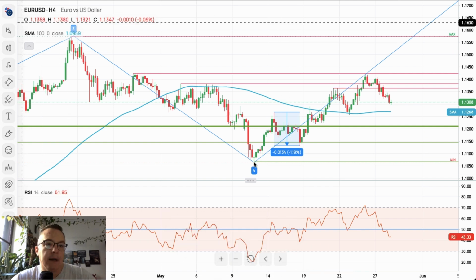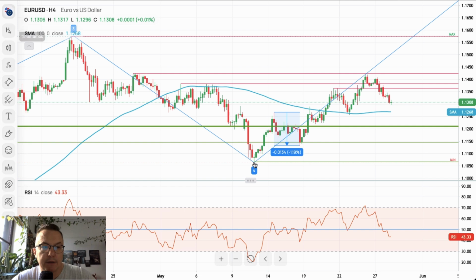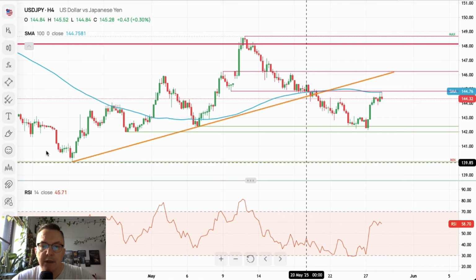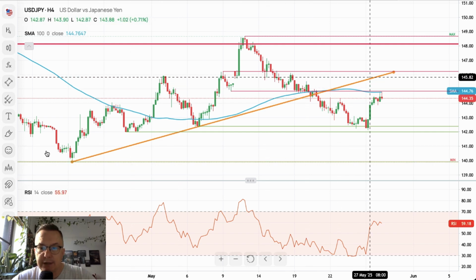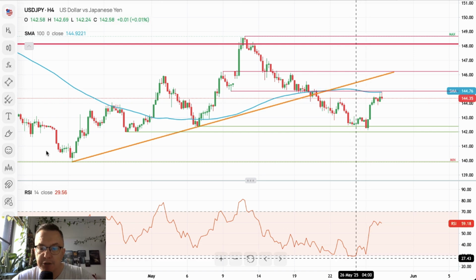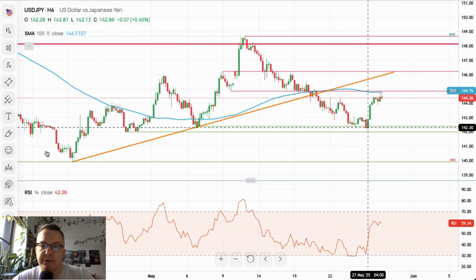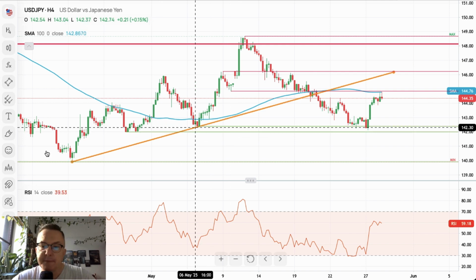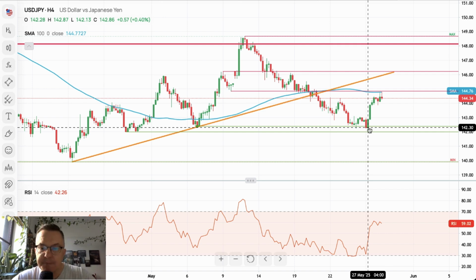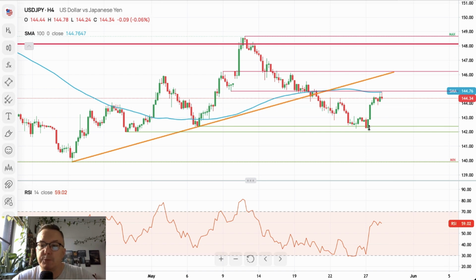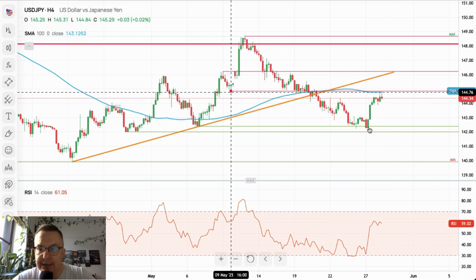We are still waiting for it because there is some data from Japan. Let's take a look at the US dollar versus the Japanese yen, and we got a nice bounce after the breakout below the trend line here, the orange color. After the breakout below the 100 periods moving average, we went down towards extremely oversold market conditions on a 4-hour time frame chart, and this bullish engulfing pattern roughly around the level of 142.30 gave us a clue that the market wants to bounce finally, and the bounce happened towards the 100 periods moving average, which is 144.76, and there is of course technical resistance just above it.